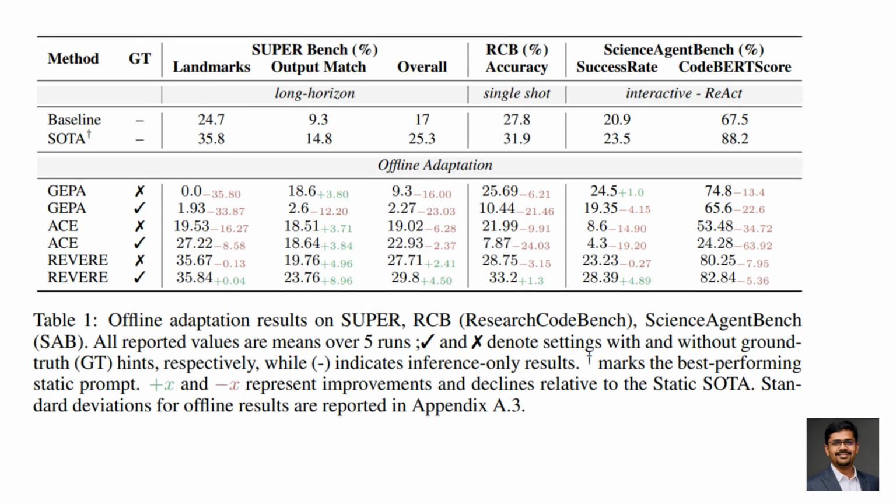So, does this actually work? Yes. And consistently, Revere improves performance across benchmarks like Super, Research Code Bench, and Science Agent Bench. We're talking about improvements up to 4.89% over state of the art without retraining the model. Even more interesting, it's up to 10x more cost efficient. And unlike other methods, it doesn't collapse when given more feedback because it learns patterns, not just outcomes.